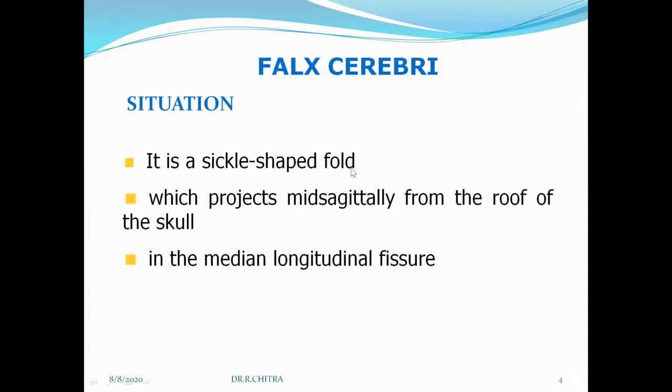Before we see the details of the falx cerebri, why are these dural folds present in the cranial cavity? There is a fold between the two cerebral hemispheres, some dural folds between the two cerebellar hemispheres, and some dural folds separating the cerebrum and cerebellum. These dural folds make the cranial cavity compartmental. That is the reason these dural folds prevent extraordinary motion between the parts of the brain.